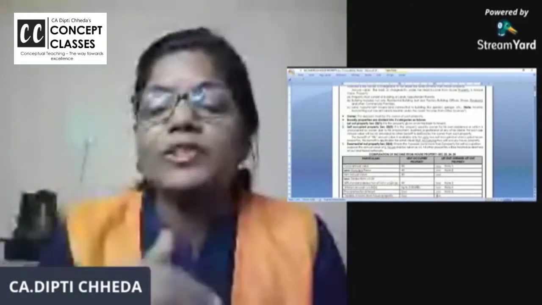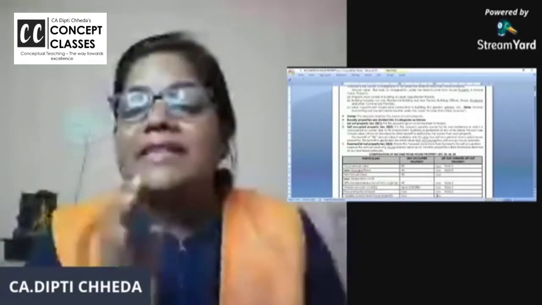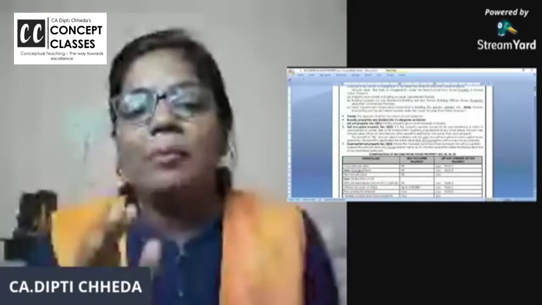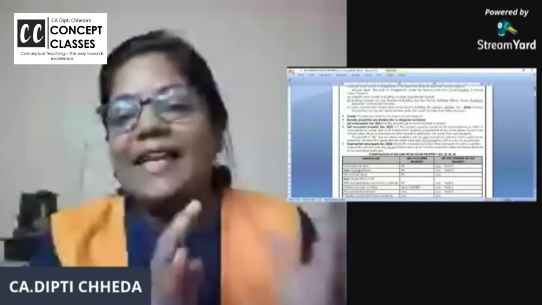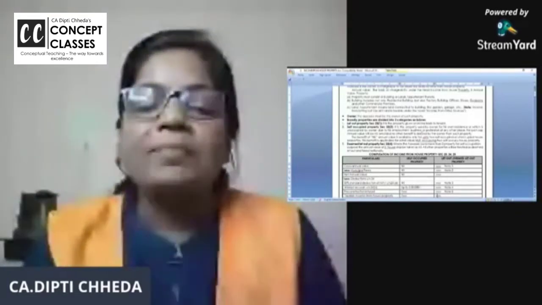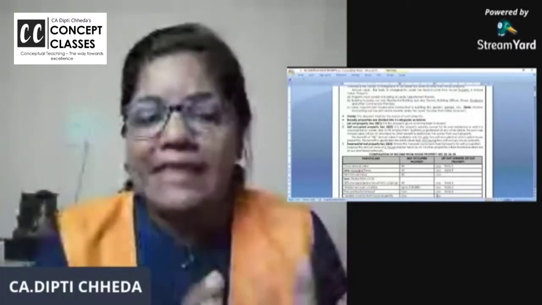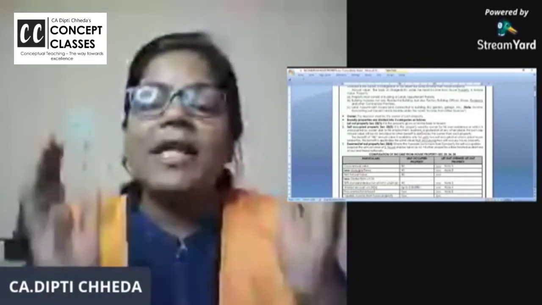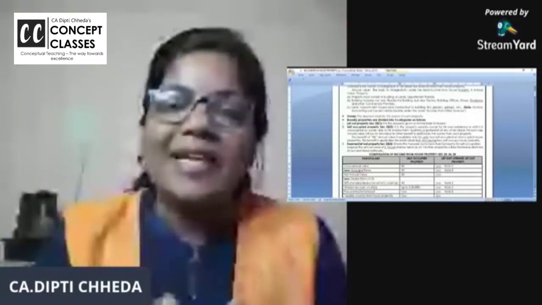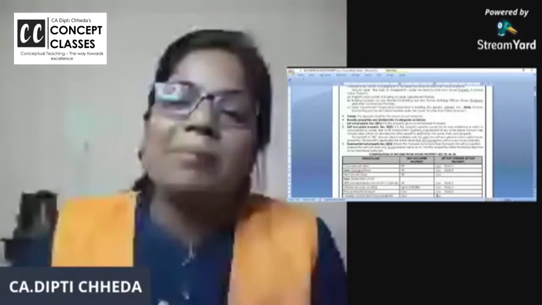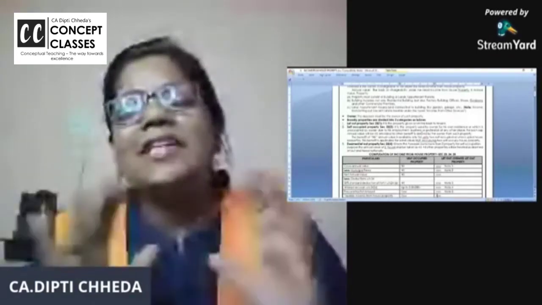Okay, here is the most important amendment. Self-occupied property is the property where you stay, so it is occupied by yourself. Now, very important is that it's not necessary to occupy it physically. For example, if you are having a house in Hyderabad, and for your job you are staying in Bangalore, but this house is just vacant.